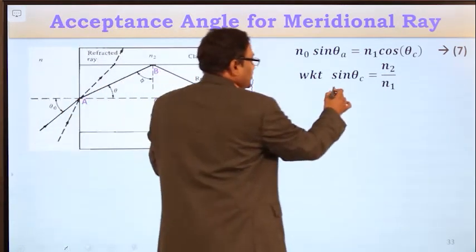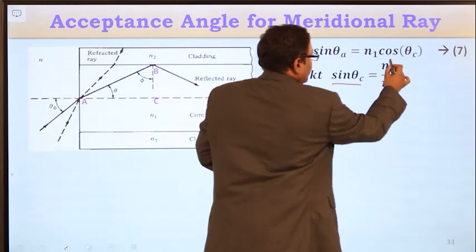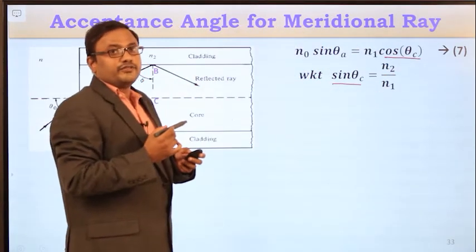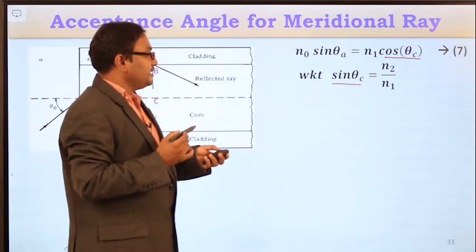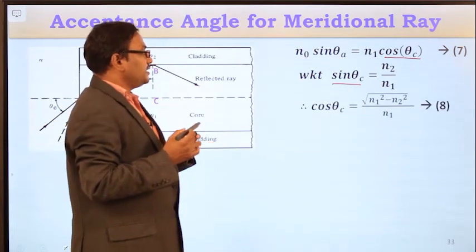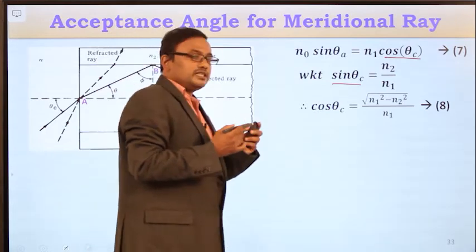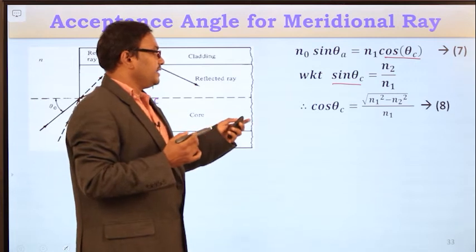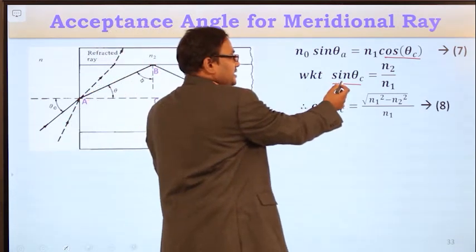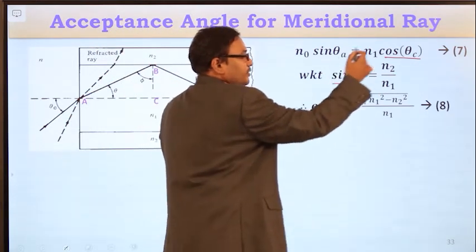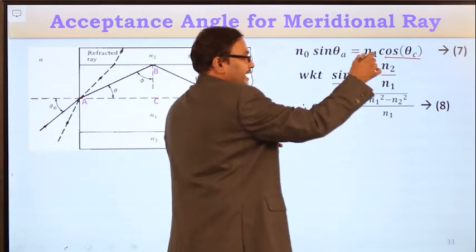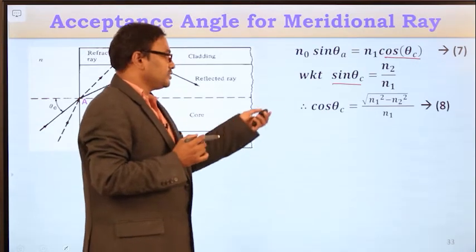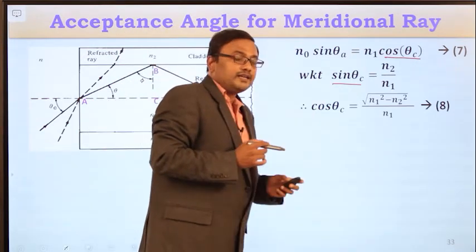If you know the sin theta c value, from this you can calculate cos theta c. So cos theta c is equal to square root of 1 minus sin square theta c. If you substitute these values, because sin theta c is equal to n2 by n1, you will get cos theta c is equal to square root of n1 square minus n2 square, divided by n1.